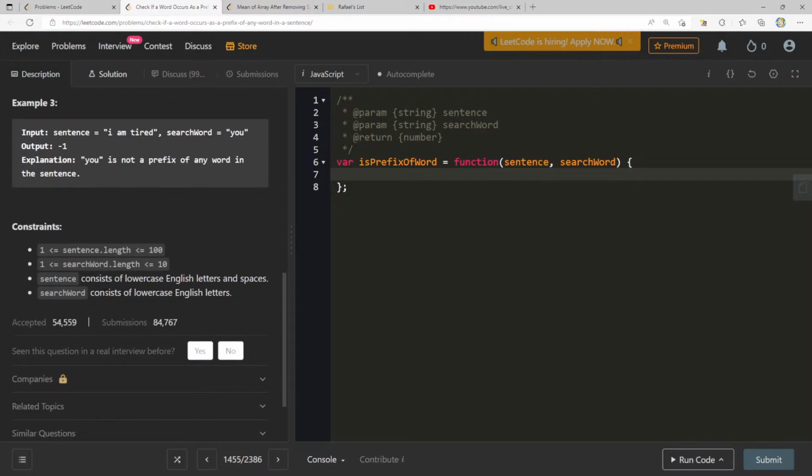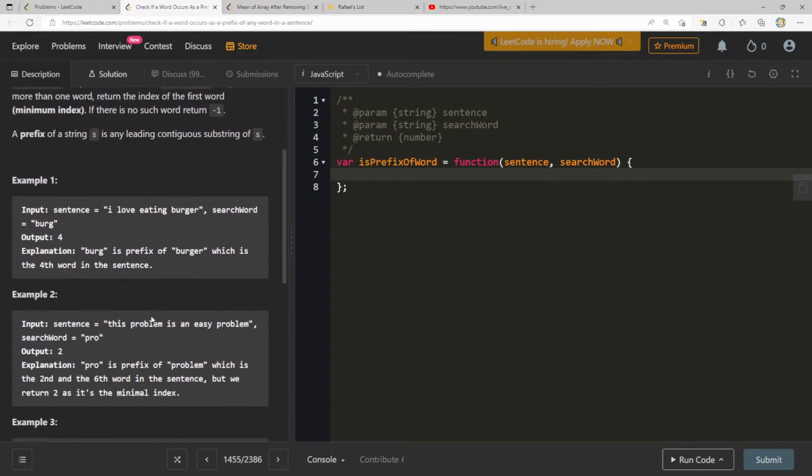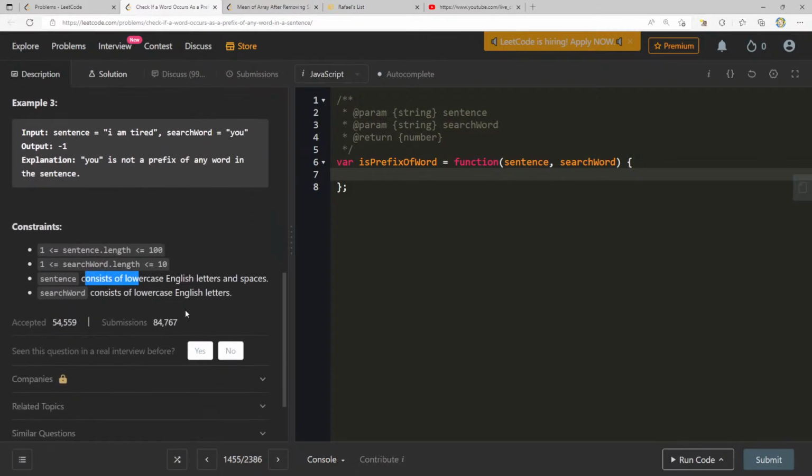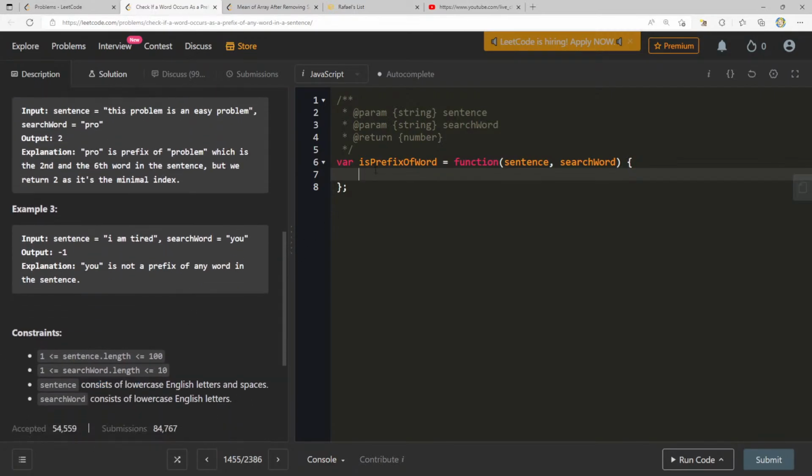And can we assume lowercase English letters and spaces? Prefix, index of the first word. If there is no such word, return -1. Can we assume that we have single spaces? It doesn't say so, but let's try that out. I think that's fine.